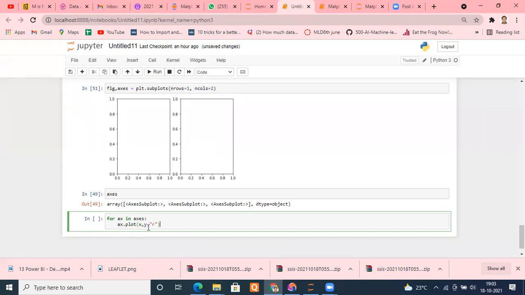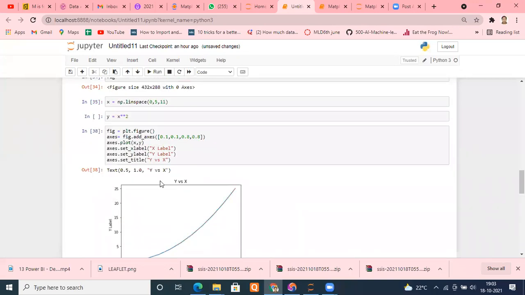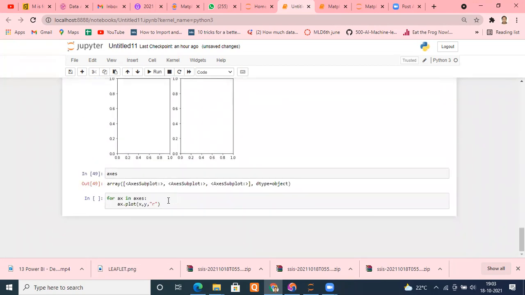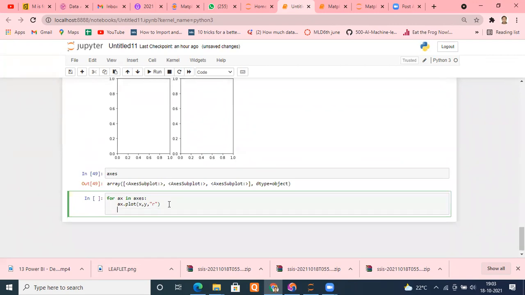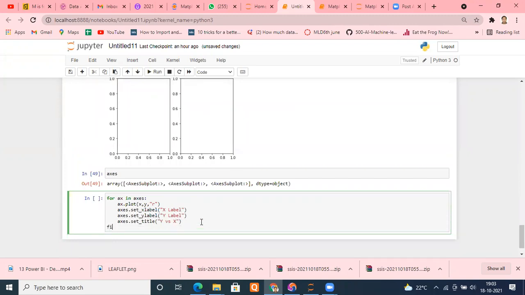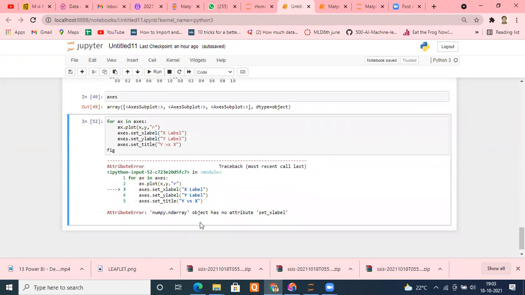If you want to set the title, you can set the title from here as well. Let's see here. I'm taking this and pasting it here. Okay, I did this, and after that I want to see my figure. What happened? What error did I get here? ndarray object has no attribute set_xlabel.